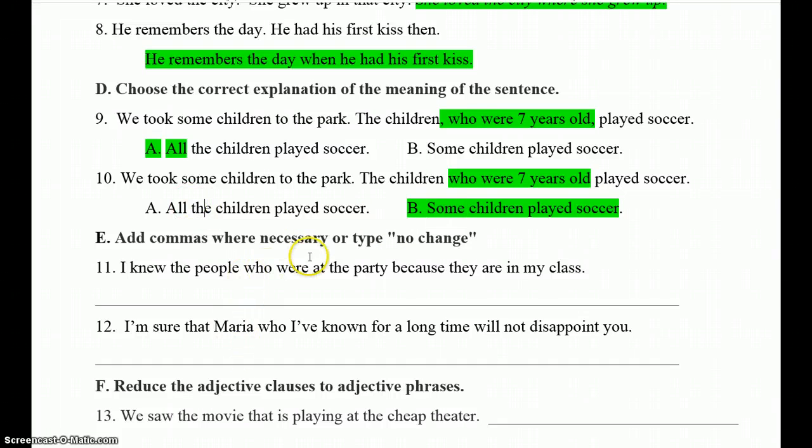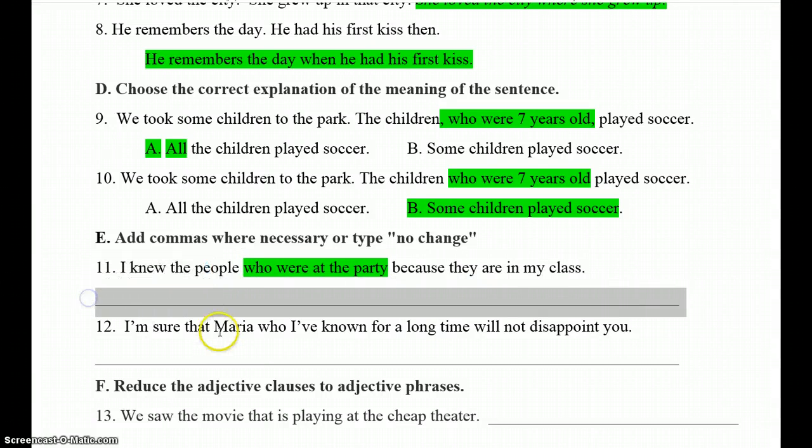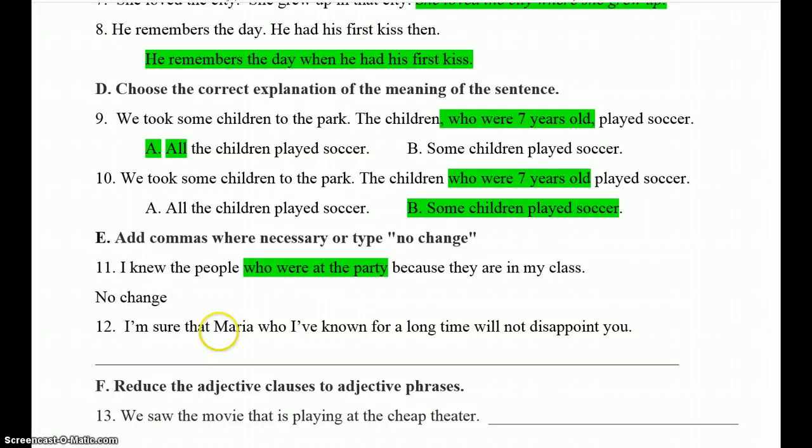Add commas where necessary or type no change. So you identify the adjective clause. I knew the people who were at the party because they were in my class. Is this crucial information to understand this sentence or not? It is crucial information. We got to know what people you're talking about. You're talking about just the people at the party. So this is crucial information, which means no commas. For the answer online, you would just type in no change. You can do the capital or just the lowercase is also a good way to type that in.